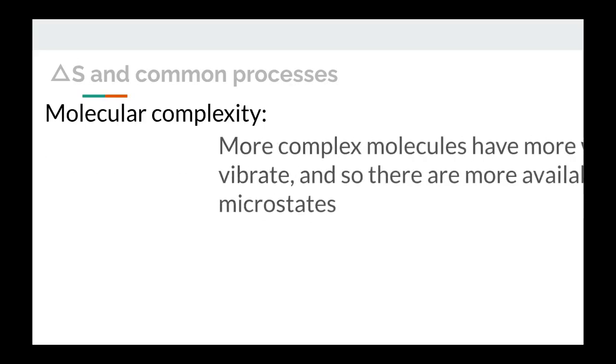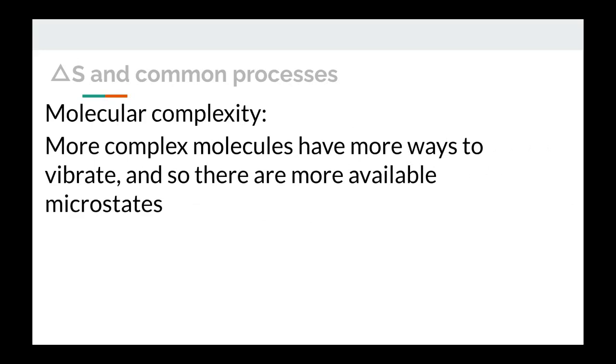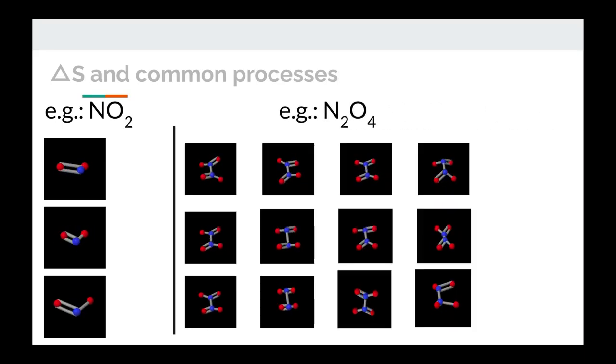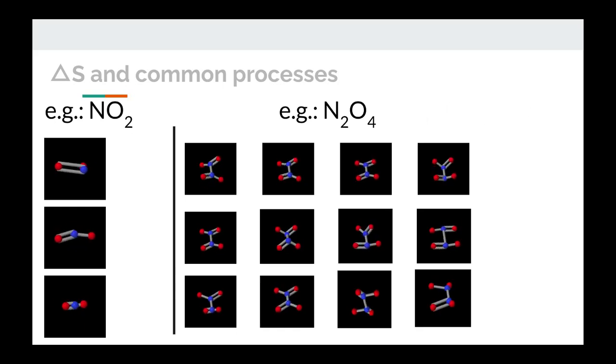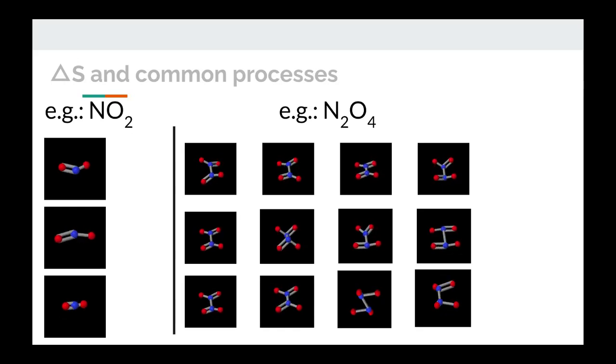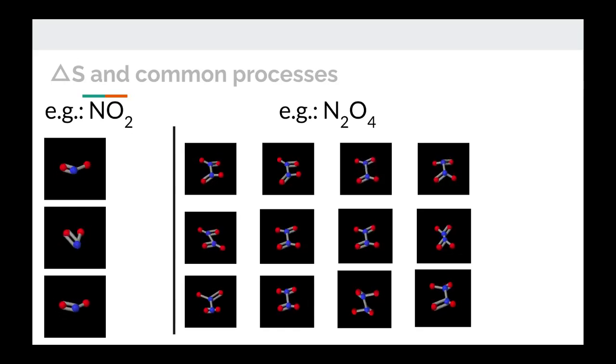The last thing that we're going to look at is molecular complexity. More complex molecules have more ways to vibrate. So that means there are more available microstates, and that means the entropy will be higher. Here's an example. NO2, these are the number of ways that this could vibrate. N2O4 is a more complex molecule. There are many more ways that it could vibrate, more possible microstates. And so therefore, more complex molecules have higher entropy.